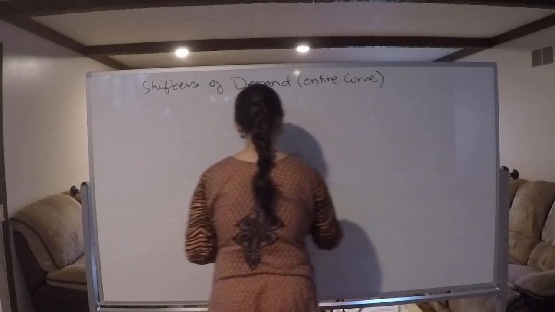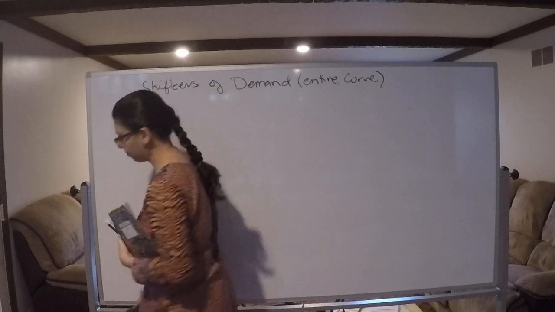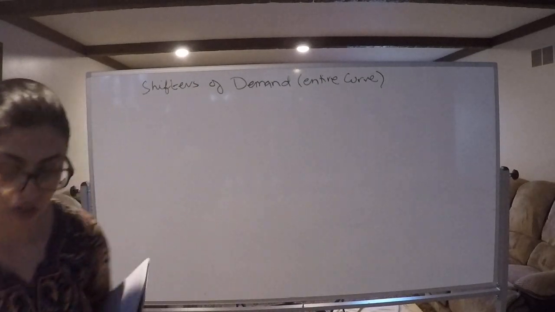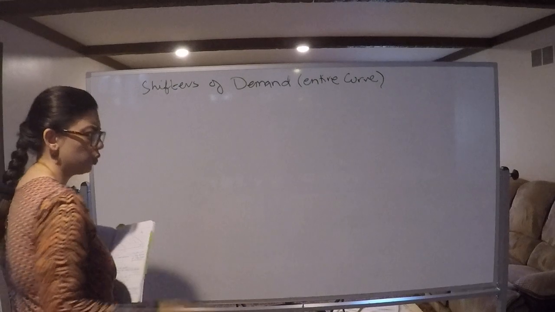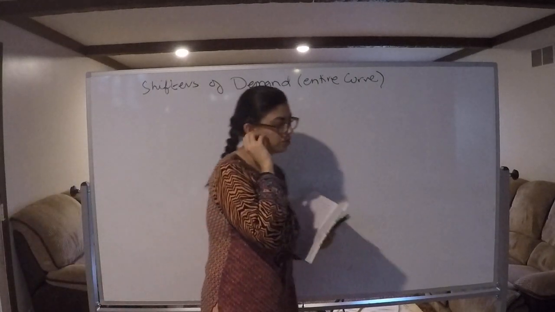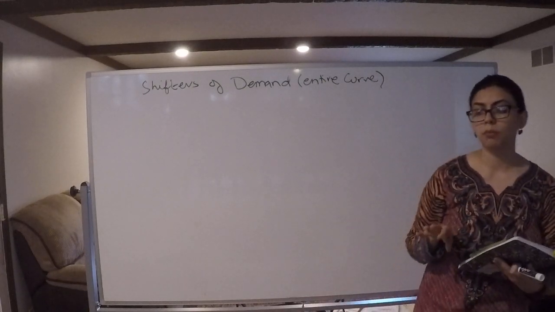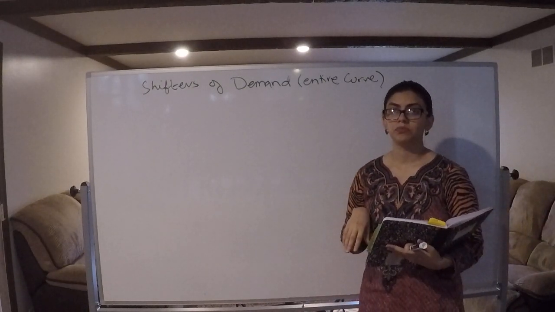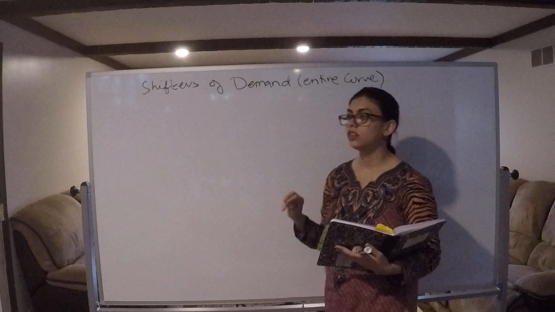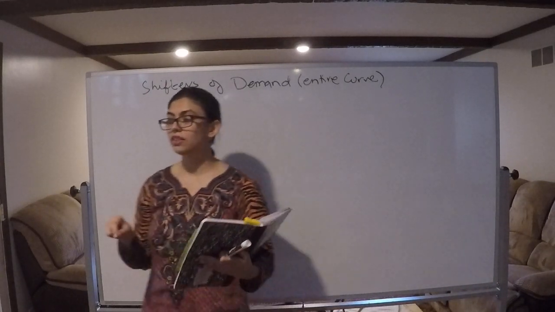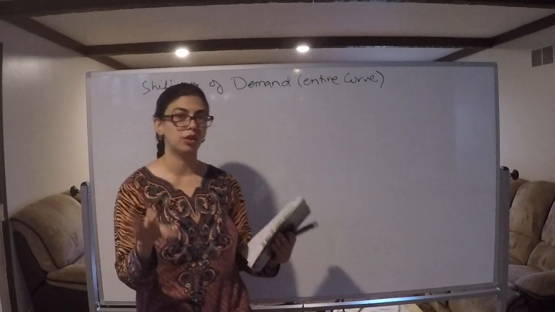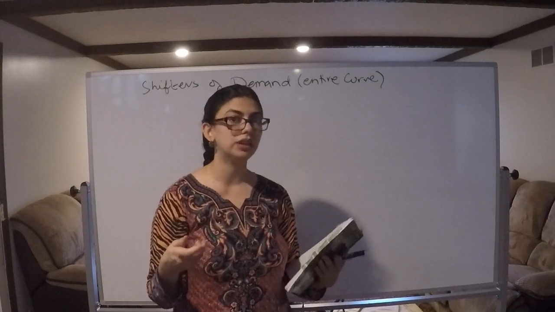So let's do a scenario. This is somewhat based on true events. During the Depression, what happened was that people were buying less diapers. They were keeping the diapers on their kids for a little bit longer, not changing them frequently.